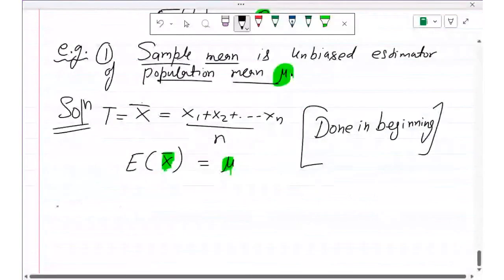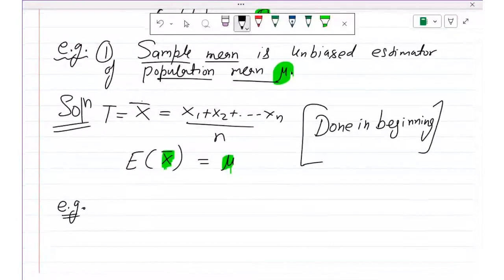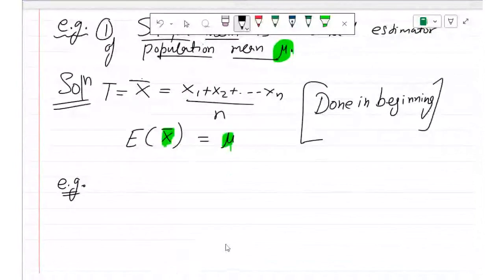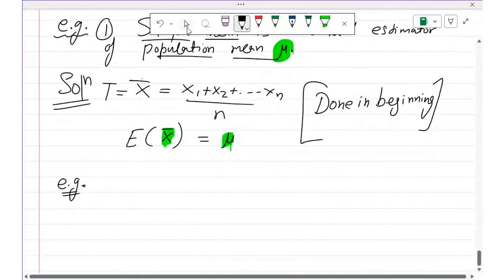So let us do a second example. Example number 2. The second example is this.